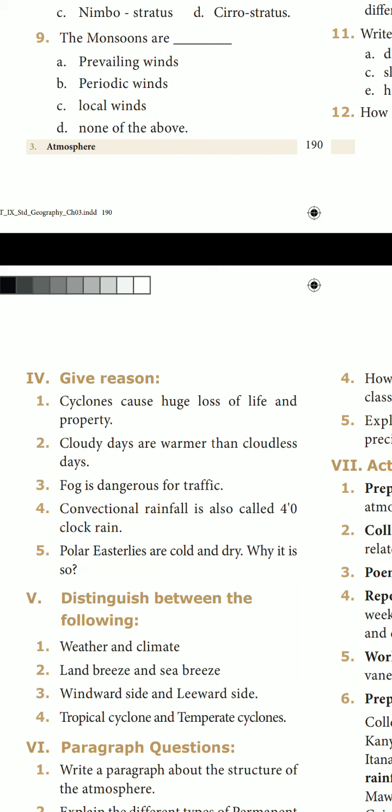Next one, thermosphere. Thermosphere exists above the mesosphere and extends to about 600 km. Here the temperature increases with increasing height. The composition of gases in the lower thermosphere is more or less uniform, hence it is called homosphere. The upper portion of the thermosphere has uneven composition of gas and hence it is referred to as heterosphere. Here, the temperature increases with increasing height.